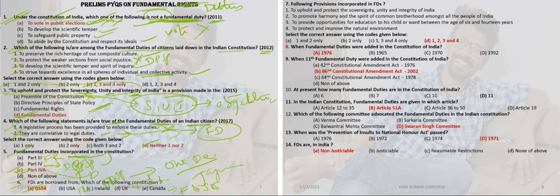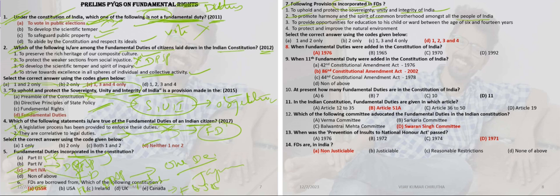Next question, let's see. Seventh one, which of the following provisions are incorporated in the fundamental duties? To uphold and protect the sovereignty, integrity, unity of India. This is the fundamental duty. This is right, this is incorporated in the fundamental duty. To promote harmony and the spirit of common brotherhood among all the people of India. This is also a fundamental duty.